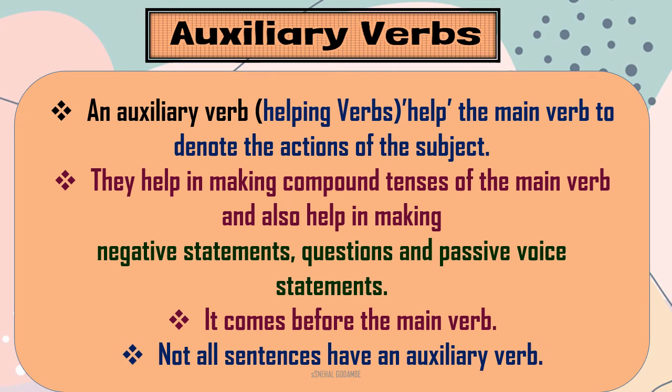And the next thing is that not all sentences have an auxiliary verb. It is not necessary that each and every sentence has an auxiliary verb.